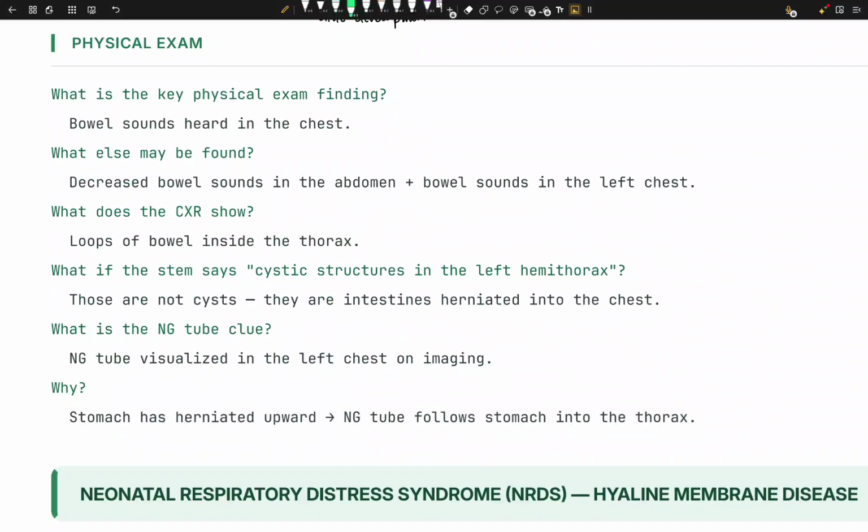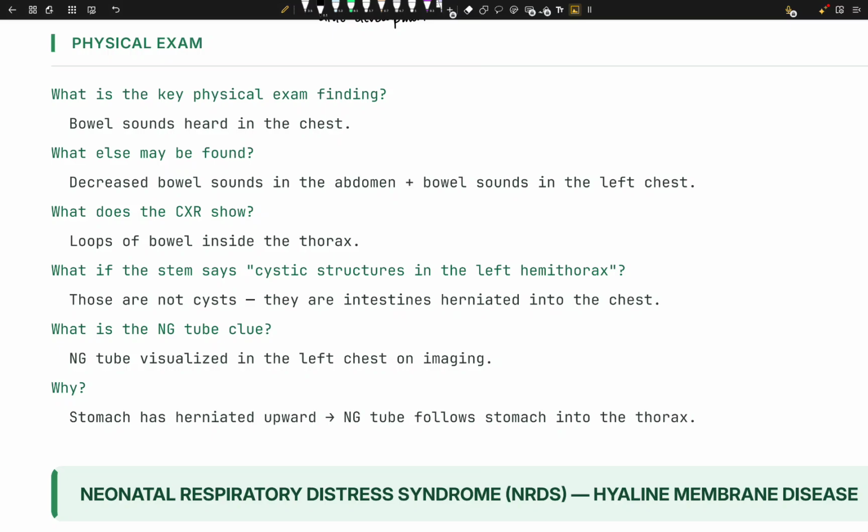Okay, physical examination. What are we going to see? Of course, we're going to see some bowel sounds in the chest because the bowel is in the chest. What else can be found? Decreased bowel sounds in the abdomen. Okay, bowel sounds in the left chest because left is usually the common side.